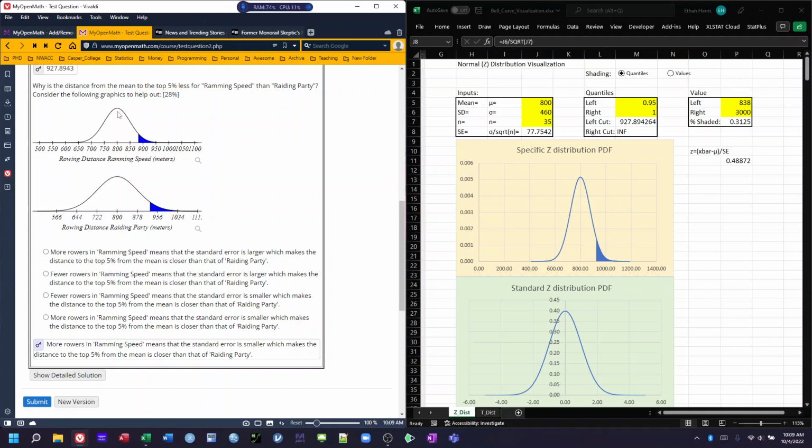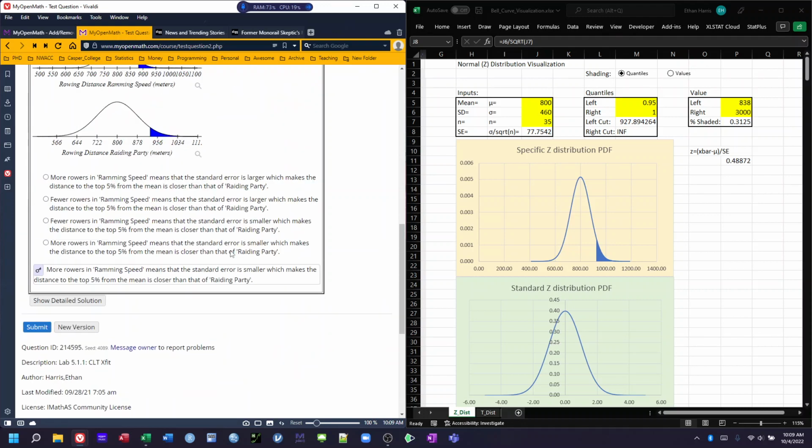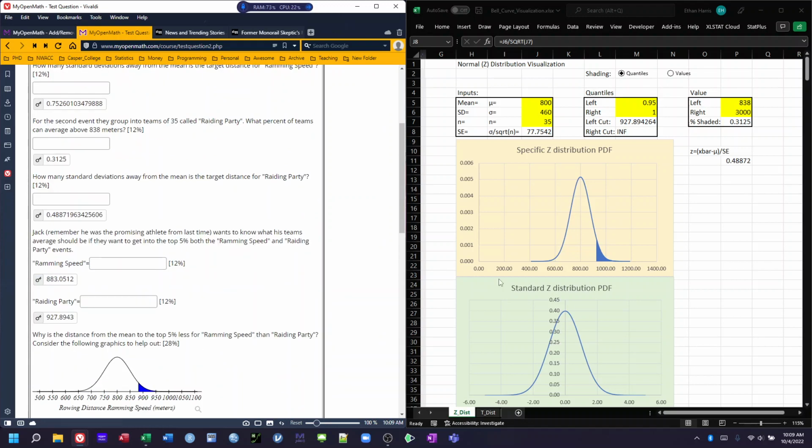Essentially it's saying that our standard error, or the distance to our inflection point, is narrower for ramming speed than it is for rating party. And as that standard deviation gets smaller, the distance from the mean to the top 5% is narrowed down. That's why our distance for ramming speed is smaller. Well, that's how we can go through some of our central limit theorem questions utilizing our tools and some of our calculations here in Excel.